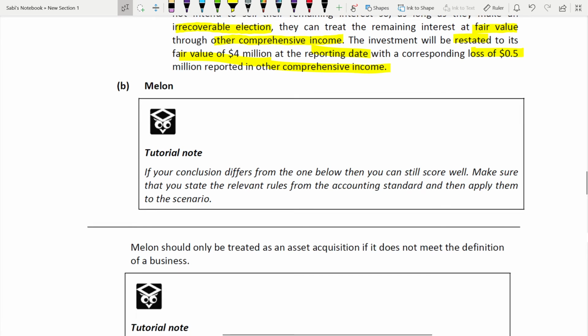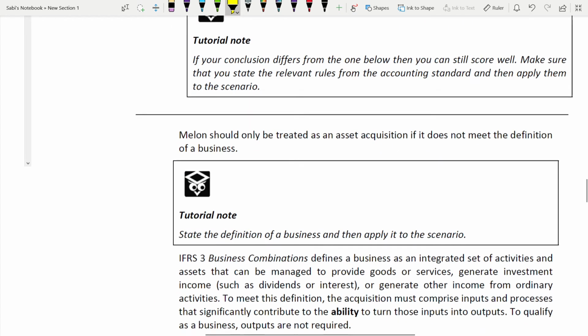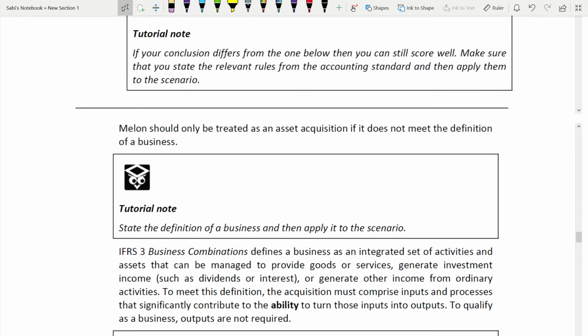If your conclusion differs from the one below, then you can still score well. You see, it can be different from it and you can still score. Make sure that you state the relevant rules from the context data and then apply to the scenario. The rules you have to apply well. Okay, so Melon should be treated as an asset acquisition if it does not meet the definition of a business. Definitely, if it does not meet the definition of something, it should be treated as the opposite of it, right? If you don't meet the definition of a female, that means you are a male. So the same way they are saying, if it does not meet the definition of a business, then it's an asset.